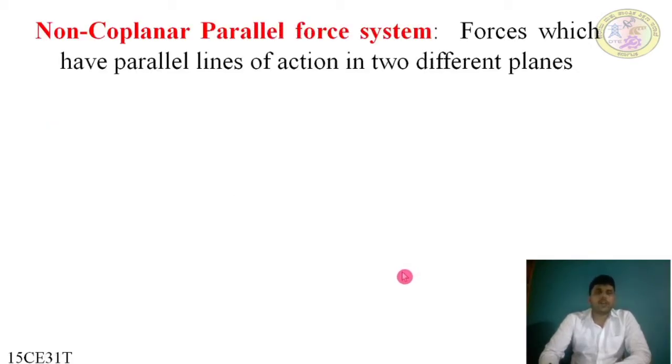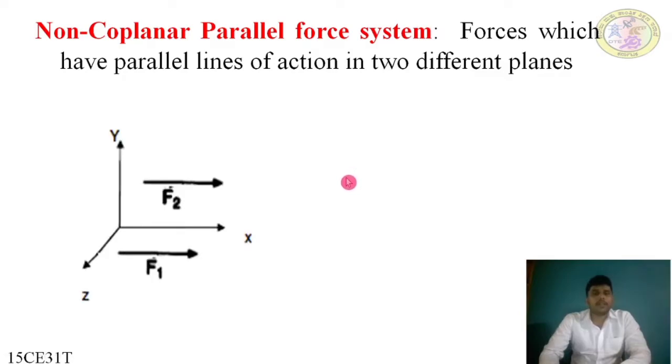Next, under the non-coplanar force systems, the first one is the non-coplanar parallel force system. Two or more forces which have parallel lines of action but lie in different planes. Like in this figure, where F2 is in the XY plane and F1 is in the XZ plane, both are having parallel lines of action, but they are lying in different planes.